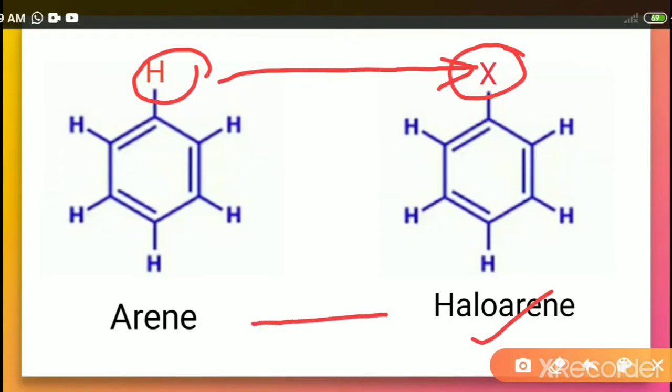Just check the name. Arene is converted into haloarene by the replacement of one of the hydrogens by a halogen atom. Now it is not called a hydrocarbon because hydrocarbon means it consists of only carbon and hydrogen. But here when you check, it consists of carbon, hydrogen and halogen atoms.